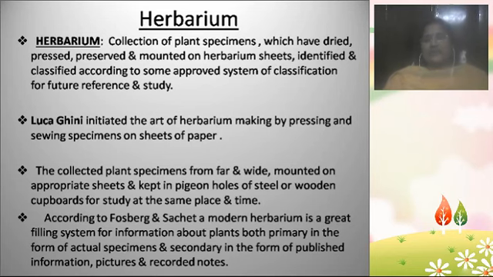So for identifying and learning all the necessary information about a particular plant for the future generations, we have to prepare a herbarium. So a herbarium is a collection of plant specimens, which are dried, pressed, preserved, attached on the herbarium sheets, and then stored.